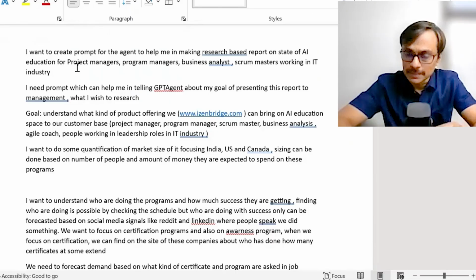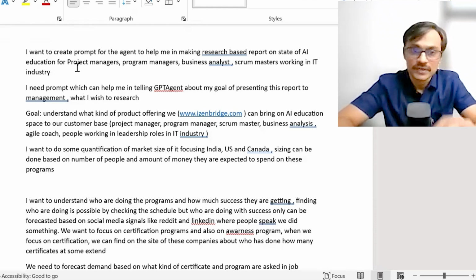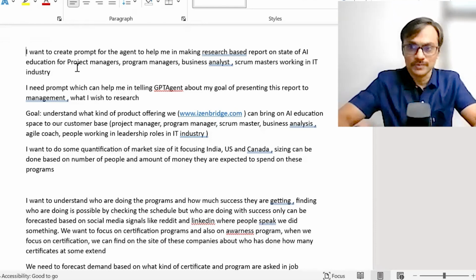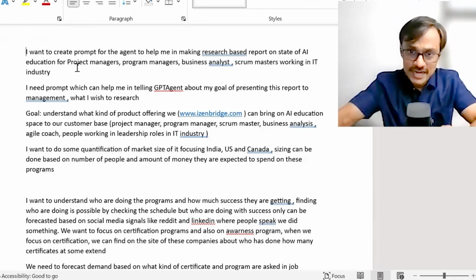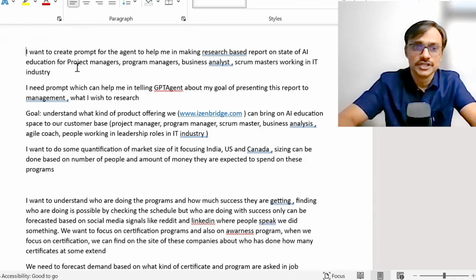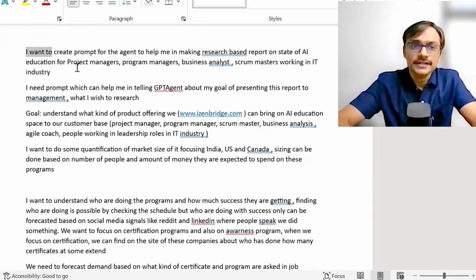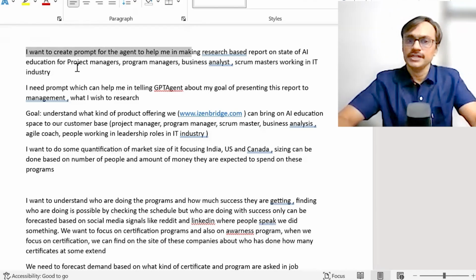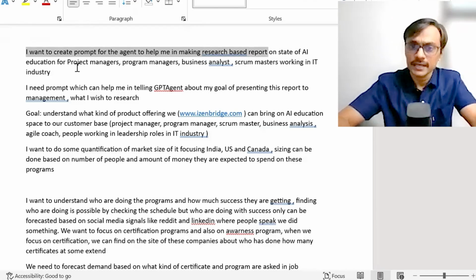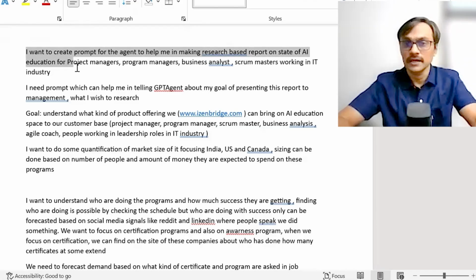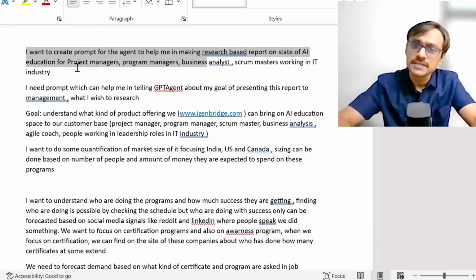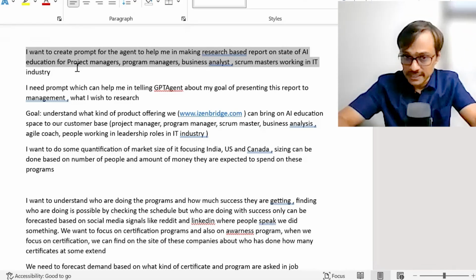Before directly jumping into the GPT agent, what I am doing is I am drafting something to create a good prompt. So I want to create prompt using ChatGPT, which I can give to GPT agent. So I am explaining my intention. I want to create a prompt for the agent to help me in making market research based on state of agile AI education for project managers, program manager, business analysts, Scrum Masters working in the IT industry.